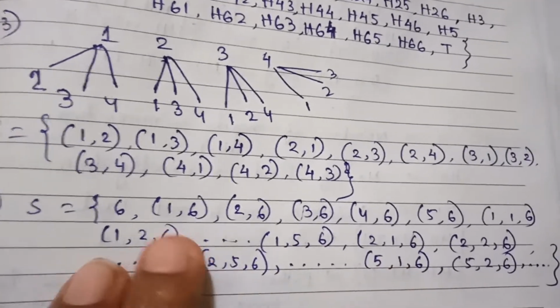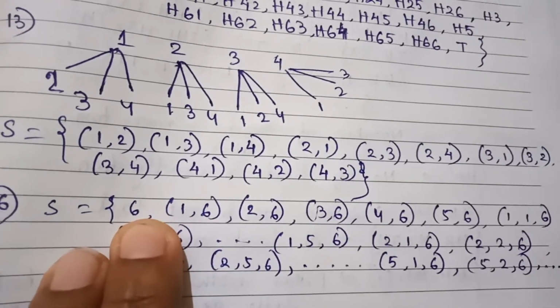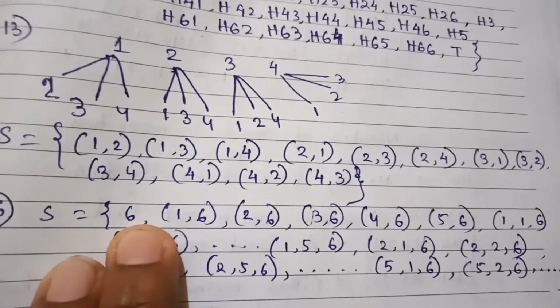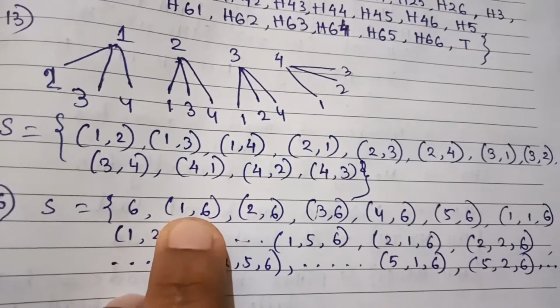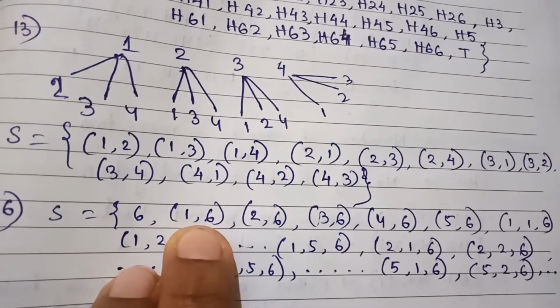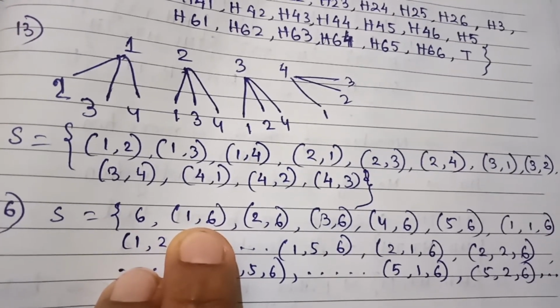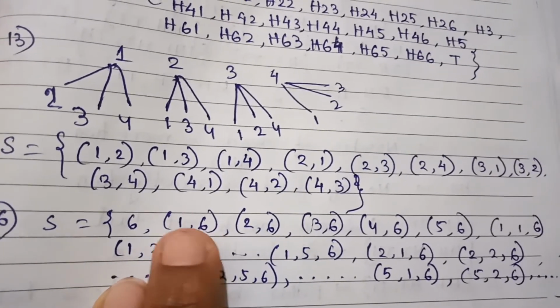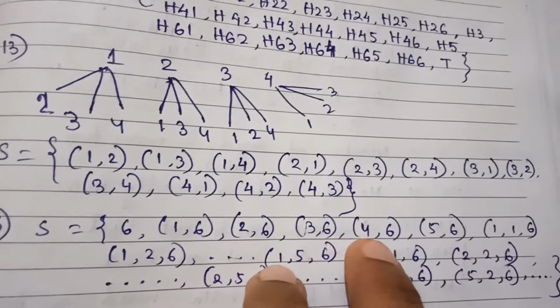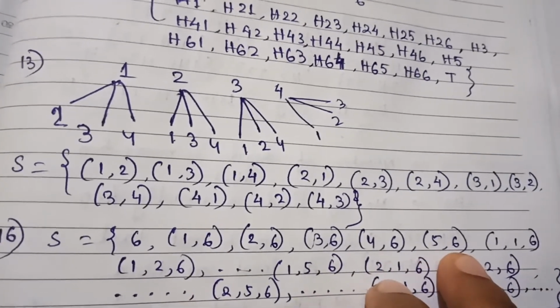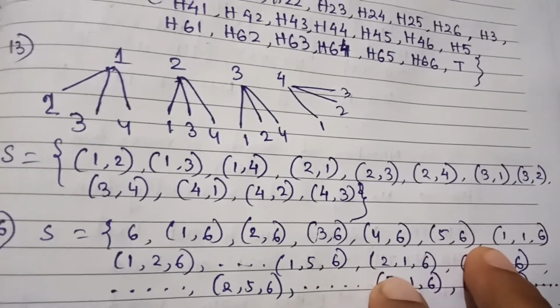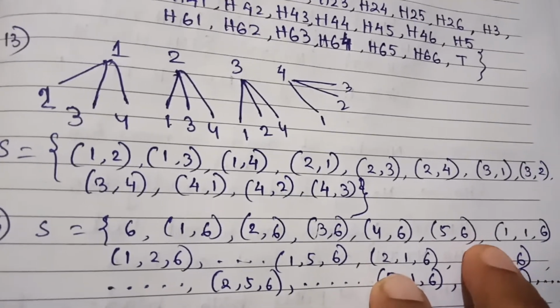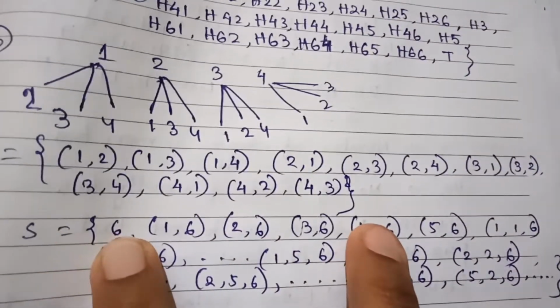So what will be the sample space? Suppose we are getting 6 in the first trial, so we are stopping over there. If we are getting first trial not 6, that means we have to perform the second one, and we are getting in the second trial 6. So it will be 16, 26, 36, 46, 56. Don't write 66, because if we are getting 6 in the first trial, we will be stopping.